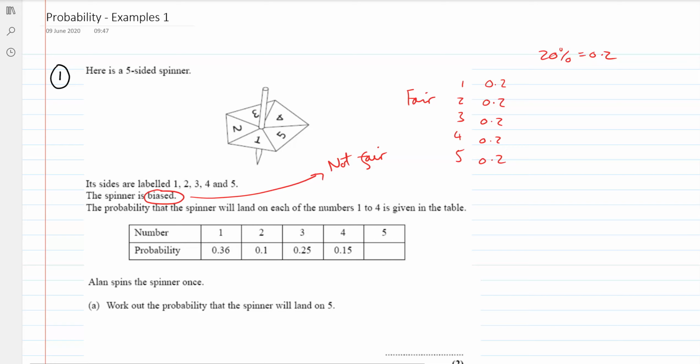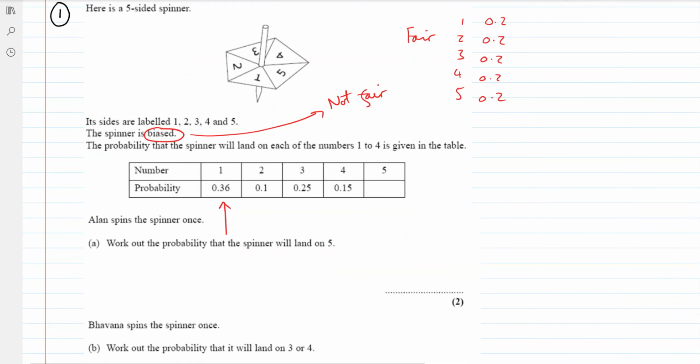It's not fair. You consider a coin fair because it's heads or tails. If you flick it in the air, it's 50-50. 50% chance of heads, 50% chance of tails. If it's a biased coin, it might be slightly weighted in one way or the other, and therefore maybe it lands heads 70% of the time and tails 30%, and then it's biased. Sorry, that was my phone ringing. Okay, so that's how it works. This is a biased spinner. So you can see the chance of it landing on a 1 is 0.36. So it's higher than the chance of landing on a 2, which is 0.1.